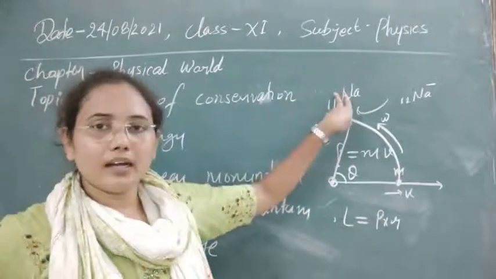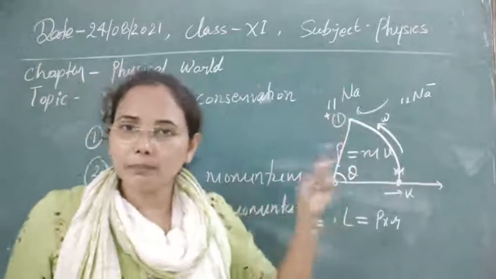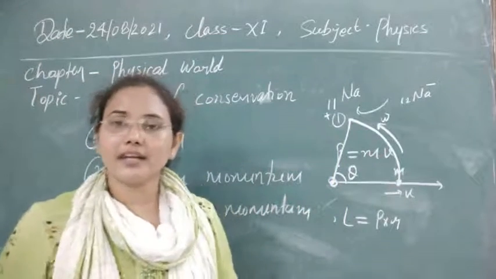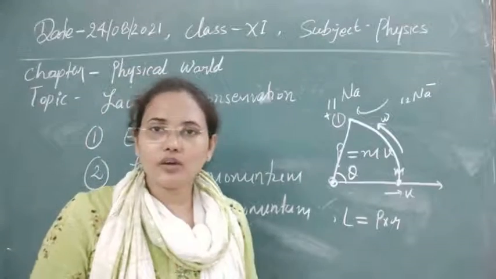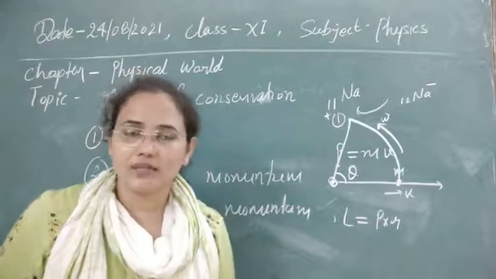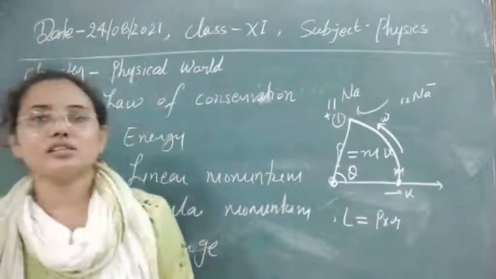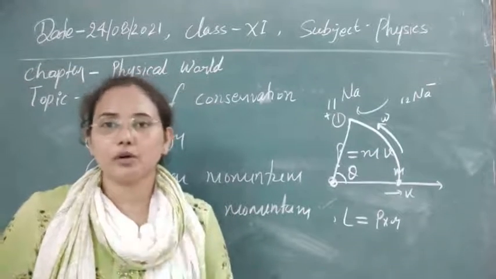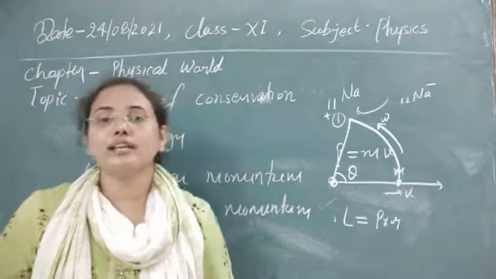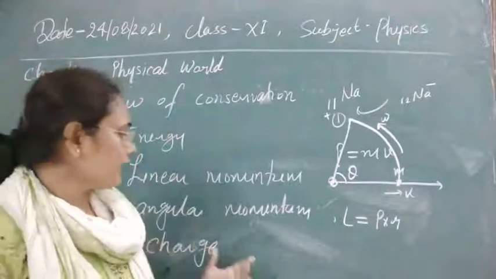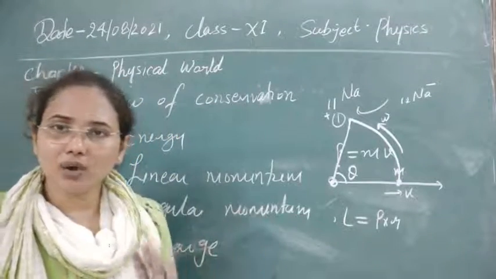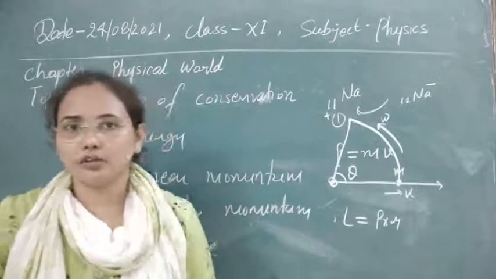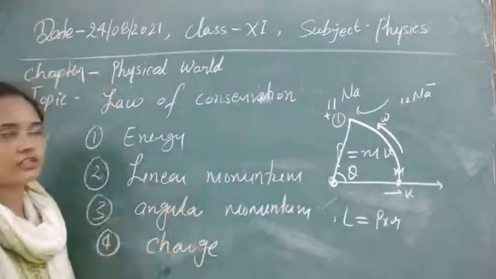Similarly, if you remove one electron, it becomes positively charged. So positive and negative charges are generated due to deficiency or excess of electrons. Removal of electrons gives positive charge, and addition of electrons gives negative charge. So you can see that charges are never produced, they are only transferred from one body to another body. This is the conservation of charge.